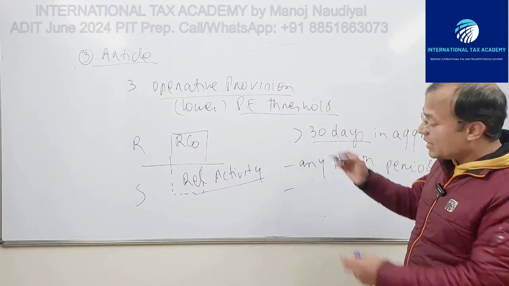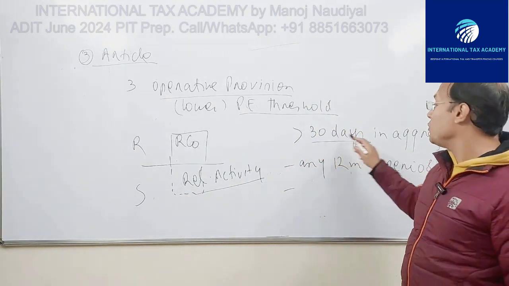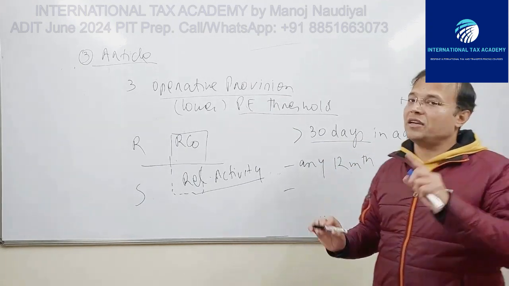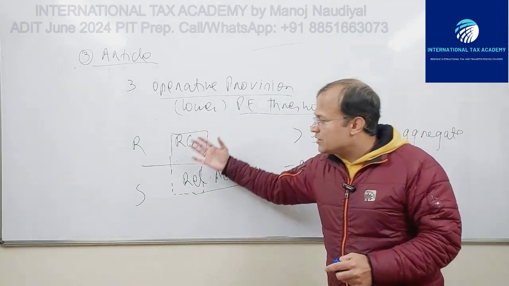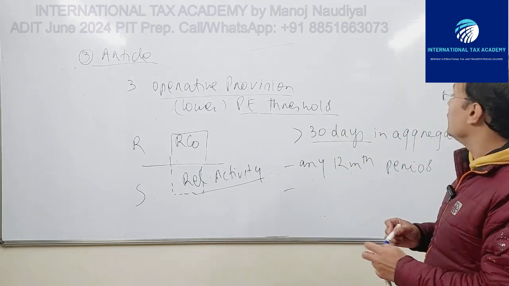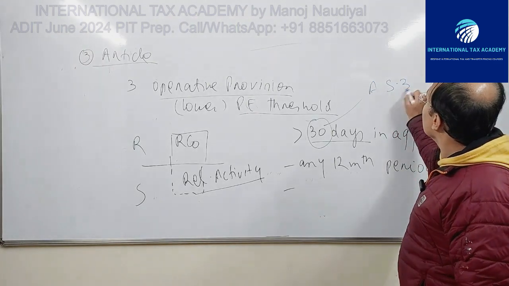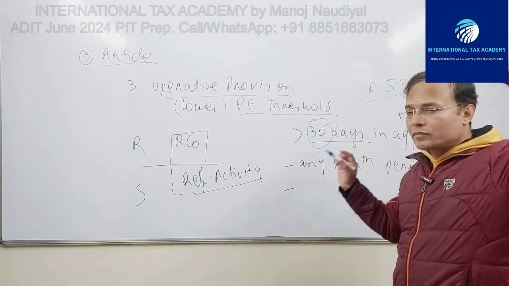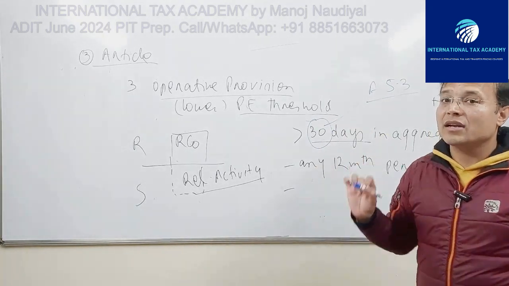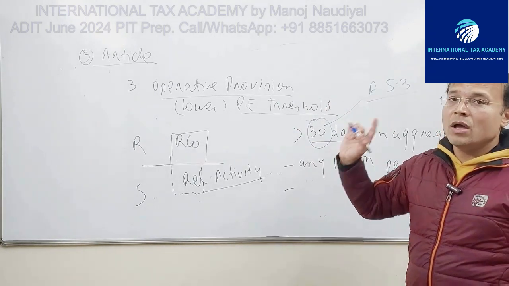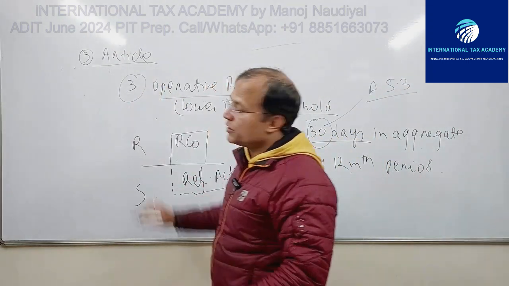So meaning to say that if ARCO carries on activities in the other state S for a period of more than 30 days in any 12-month period commencing or ending in the fiscal year concerned, then it will be deemed that ARCO has a PE in state S. You would see that the threshold has been lowered considerably from Article 5.3. Article 5.3, the project PE, has a considerably high threshold, and compared to that, the threshold has been lowered considerably in this newly proposed PE article. Fine. So, very important: the third paragraph, the operative provision.